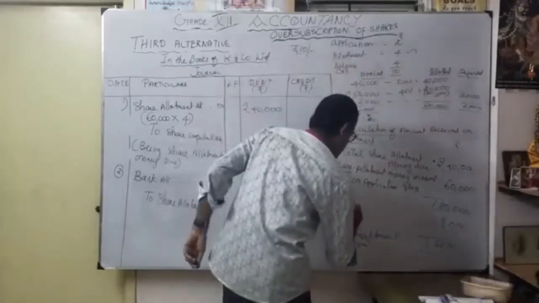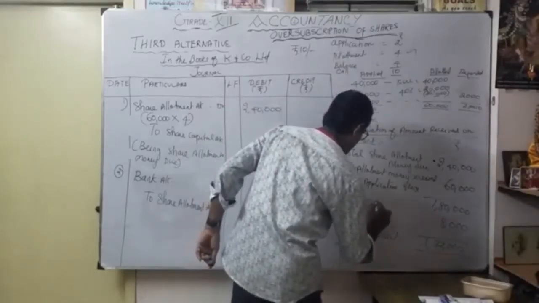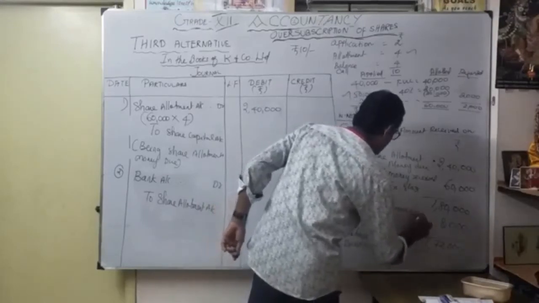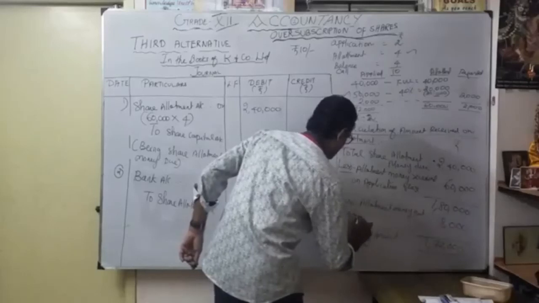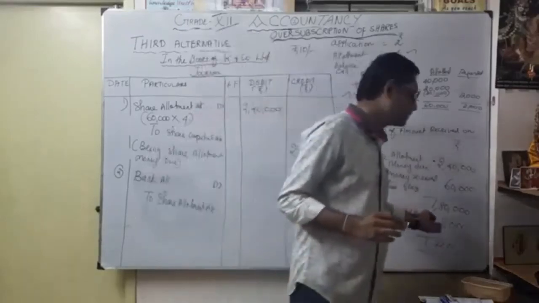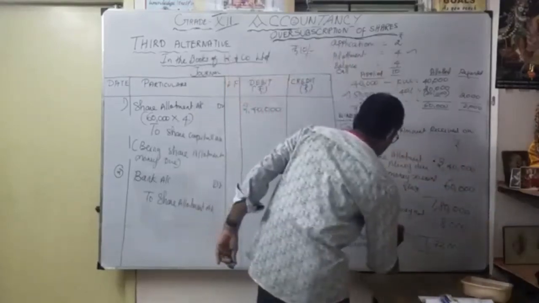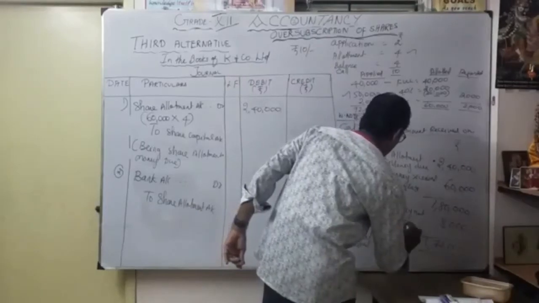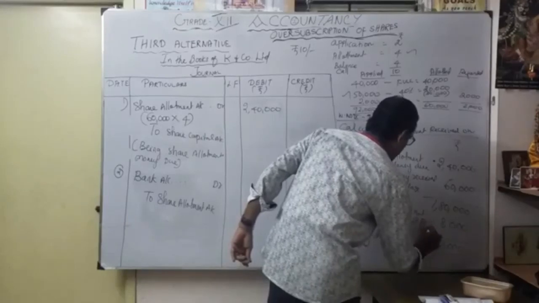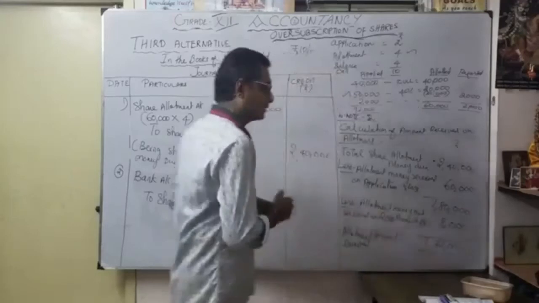If 8,000 is divided by 4 rupees, how many shares will we get? On 2,000 shares, 2,000 shares at the rate of 4 each. Have you understood? That's how we received 1,72,000 now.